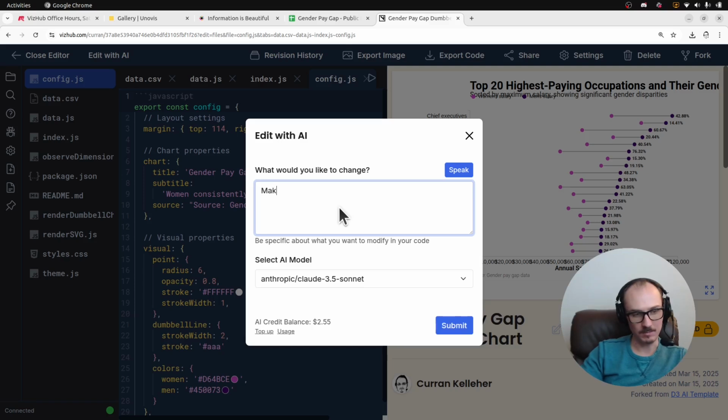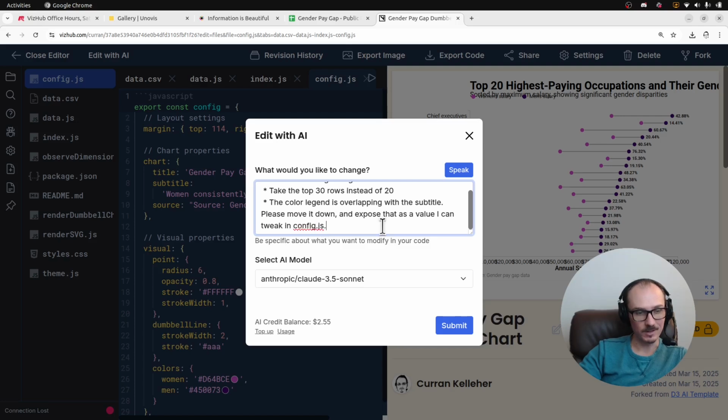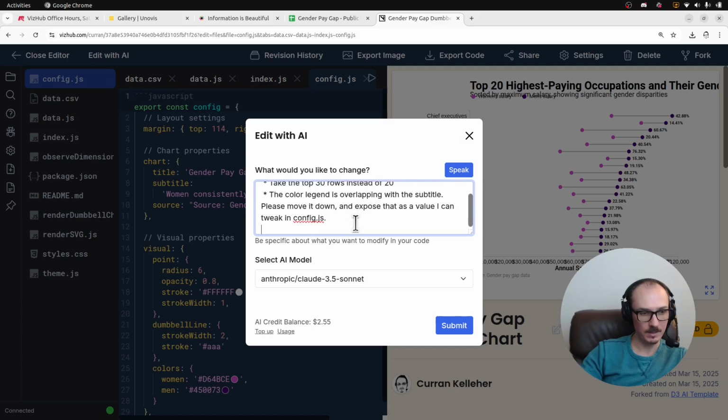So let's say make the following changes. Take the top 30 rows instead of 20. I want to get rid of this overlapping issue. So the color legend is overlapping with the subtitle. Please move it down and expose that as a value I can tweak in config.js. So ideally I could just go into the config and tweak it and fix that problem. And another thing is, please change the number format of the x-axis, because there are overlapping labels there.